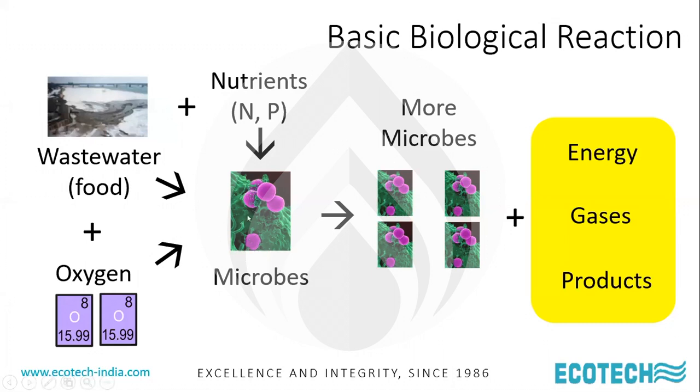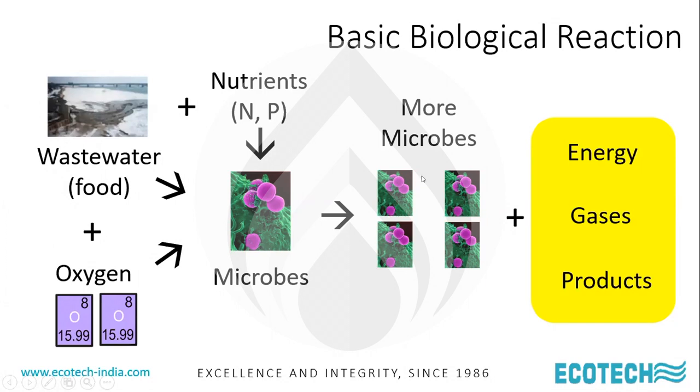This is a growth reaction. More microbes are formed day after day. You start with 100 microbes, tomorrow you will have 110, the day after 120, but then you are limited by the amount of food which is available in that treatment plant, and the amount of oxygen you are going to supply. Therefore you have to control the population of microbes to the level to which you had designed the treatment plant. And therefore, you are required to remove or evacuate the excess microbes, the excess sludge, as you call it, from the treatment plant on a regular basis.